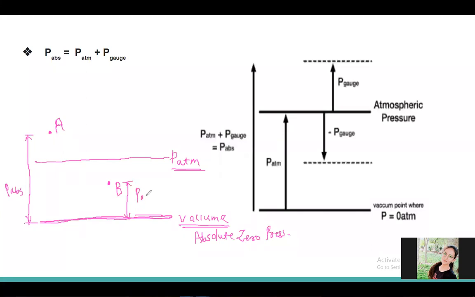But when I am measuring the pressure with respect to the atmospheric pressure, at that time the pressure is known as gauge pressure.